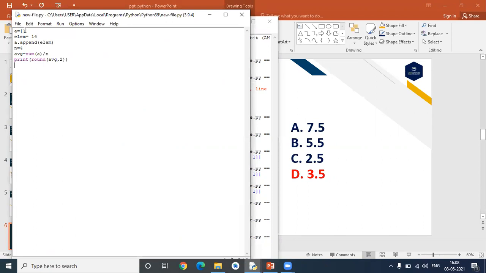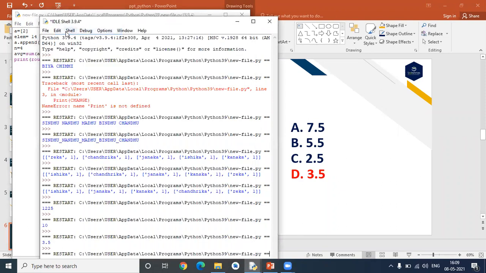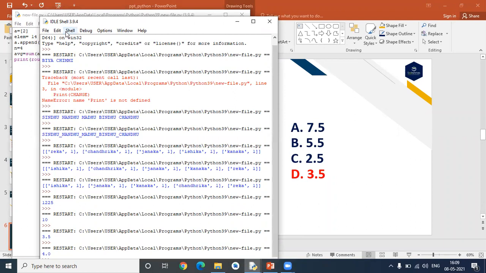Okay, let me give some other values also. Here I'll give 2. Previously the list had just 14. Here I'm just adding one more value to that list. Now, how many values are present? 2 values are present in that list. So if I call the sum, it will add 14 plus 2. How much is it? It is 16. So 16 divided by 4 is 4 only. So 4 should be displayed as the output. Let me check. Yeah, you can see here 4.0 is displayed.